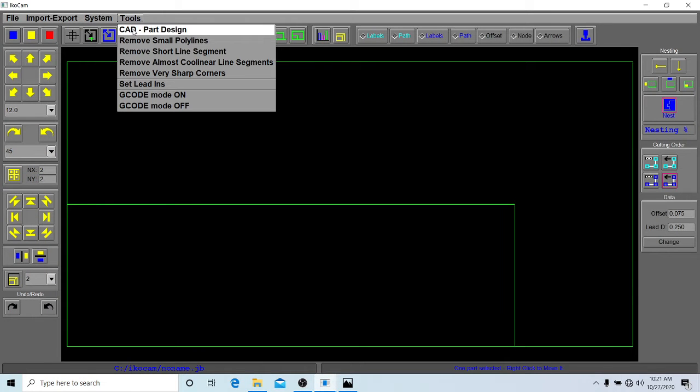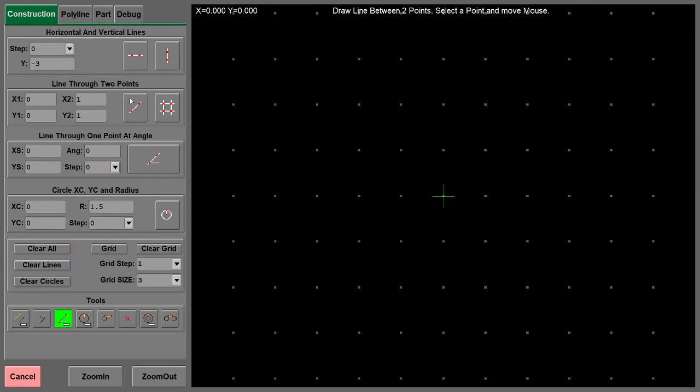Here on tools I click CAD part design, and then as I said I need a line through one point at the angle, and the angle was 45, and then the other angle was 270. I need radius 4.